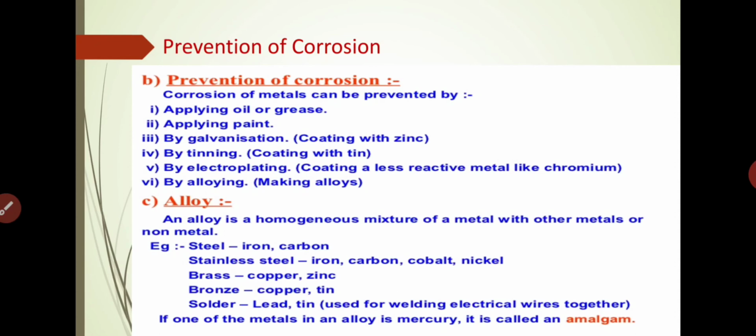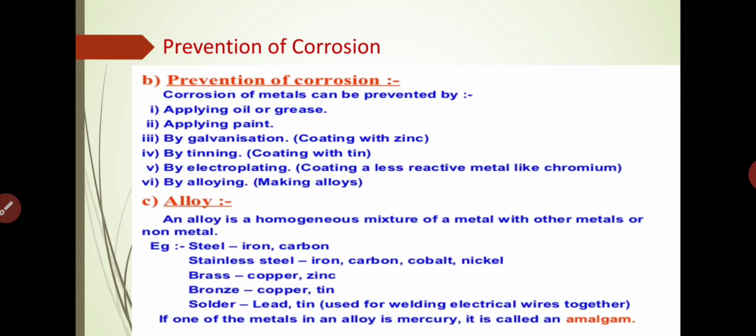It is the most common method of preventing corrosion. We have seen at our homes so many times that our father applies paint, grease or oil to protect our metals. So what does the paint do? The paint keeps air away from the metal surface, because it is by this air that our metal gets corroded. Applying grease or oil on the surface does the same thing. It also keeps the air away from the metal surface. Understand? That is the main point of applying oil or grease on a metal product.